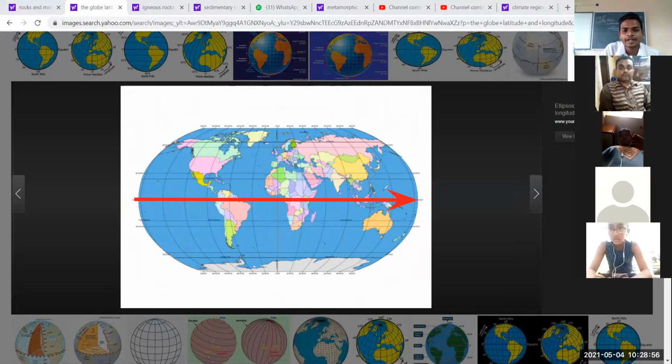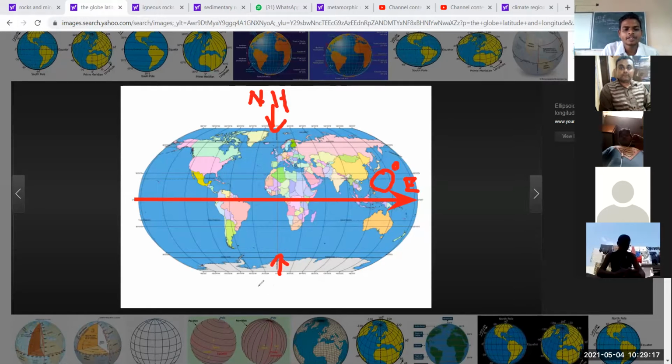This is called the equator, 0 degree, actually passing through the middle of the earth. So this divides the earth into two different parts. It is called the northern hemisphere and this one is known as the southern hemisphere.